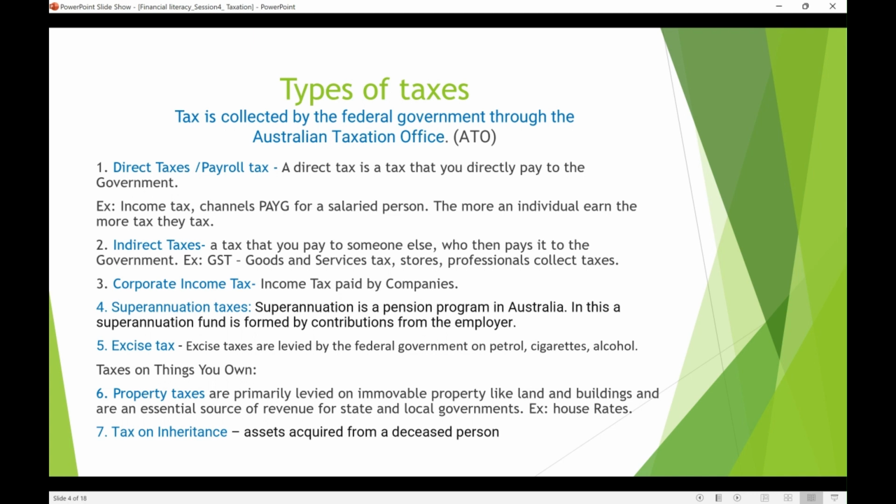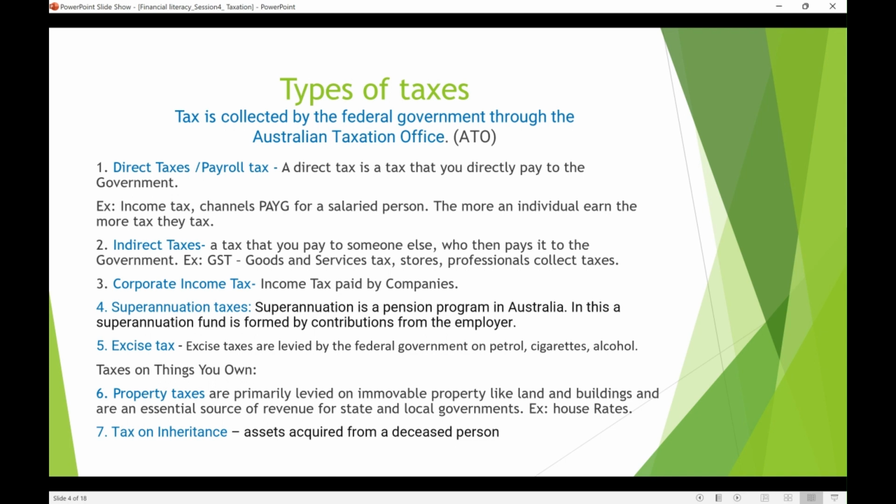And we have excise tax, mostly on alcohol, petrol, like fuel, cigarettes, all that stuff. So they charge excise tax on it. And then there are the property tax and tax on inheritance. Property taxes are primarily levied on immovable properties like land or buildings.